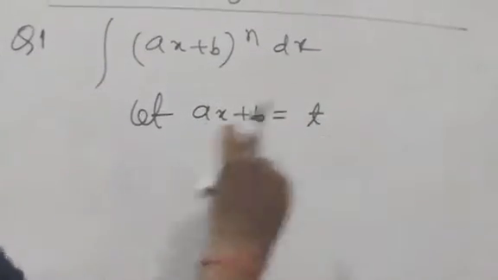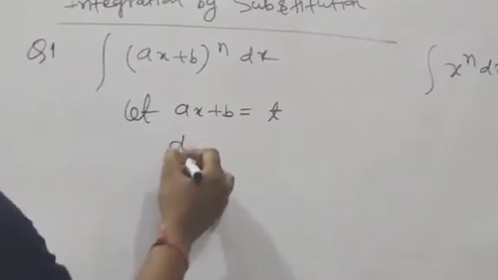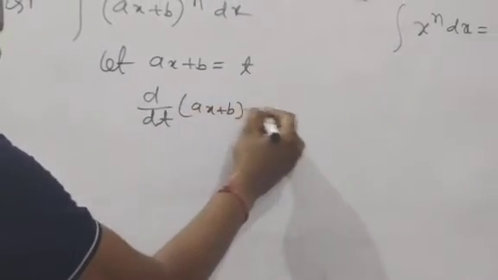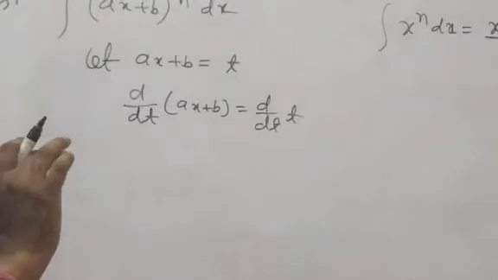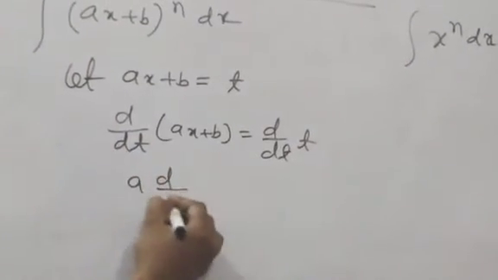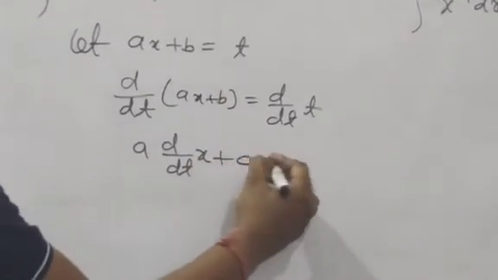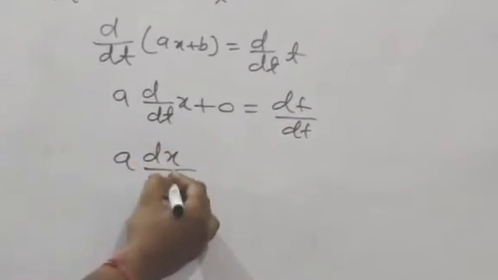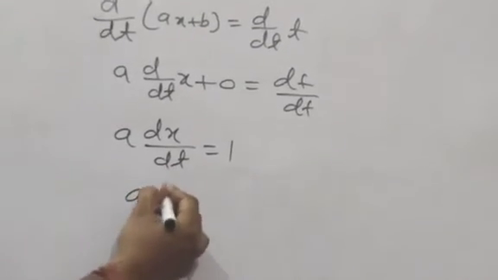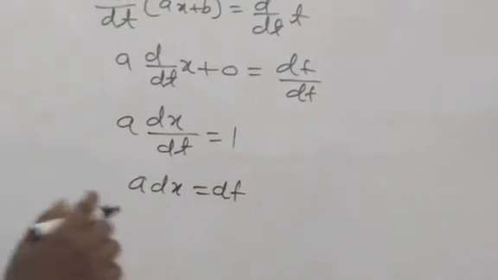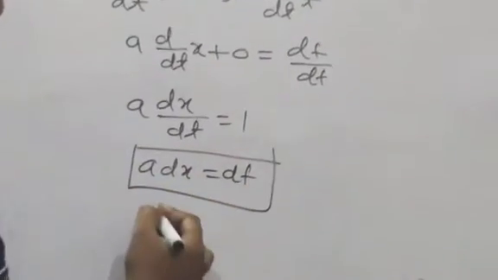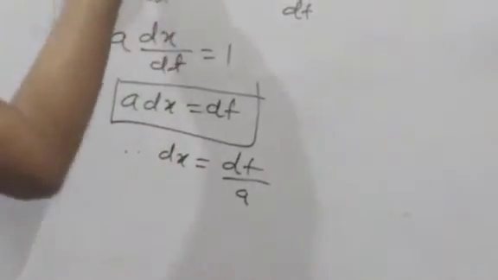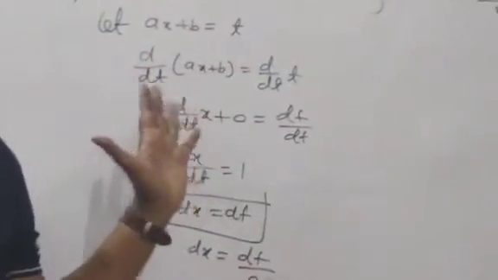Now we differentiate both sides with respect to t. d by dt of ax plus b is equal to d by dt of t. a is a constant, d by dt of x is dx by dt, and b is 0, and dt by dt is 1. So a dx upon dt is equal to 1, which means a dx is equal to dt. Therefore, dx is equal to dt by a.